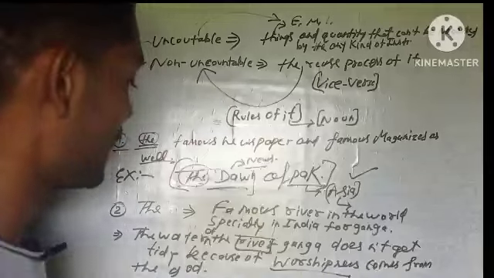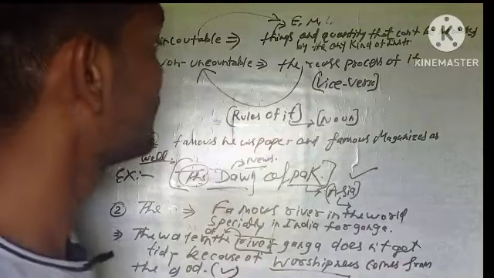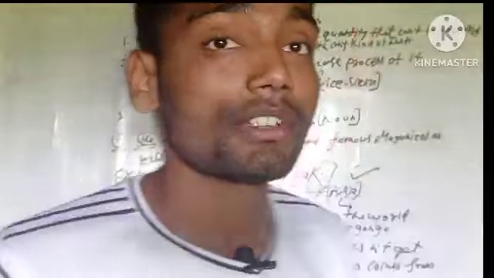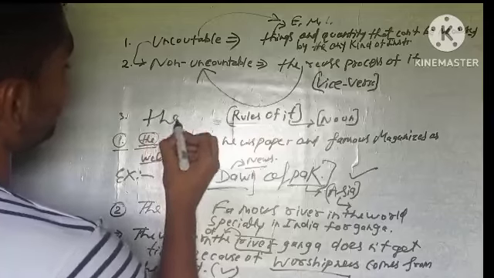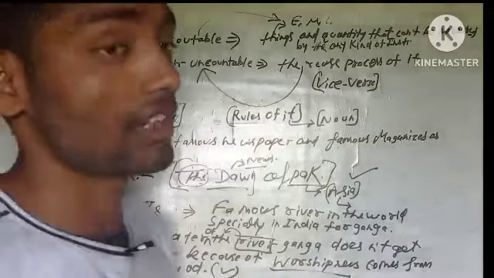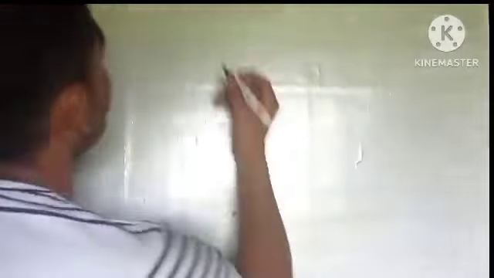So the river Ganga, and we will use the article the. This is the correct sentence for this particular rule of the noun. And then we will talk about the second rule: we will use the article the before stars, planets and the sun as well.